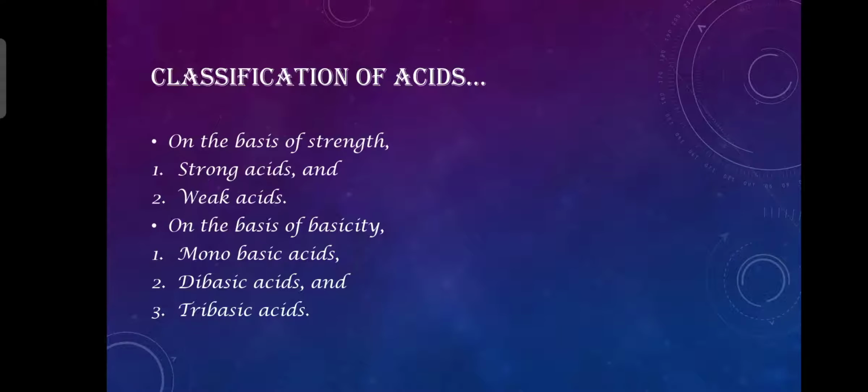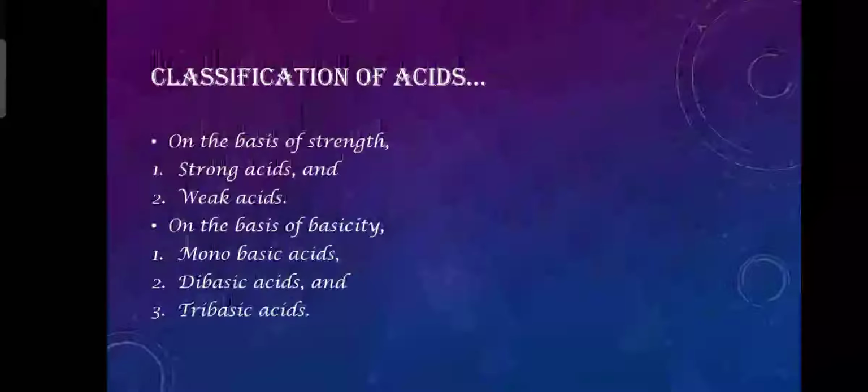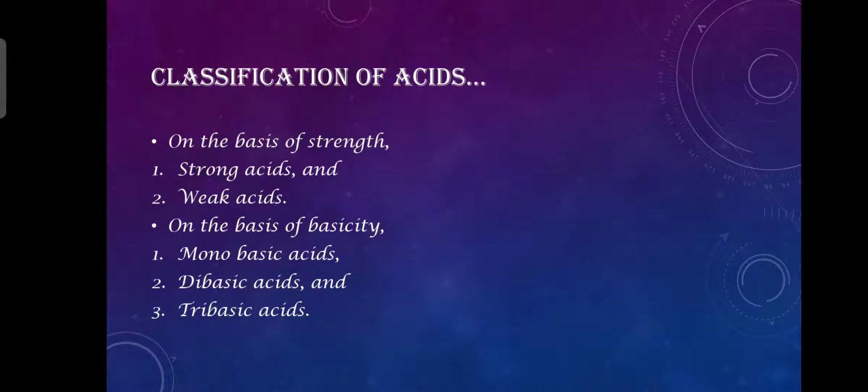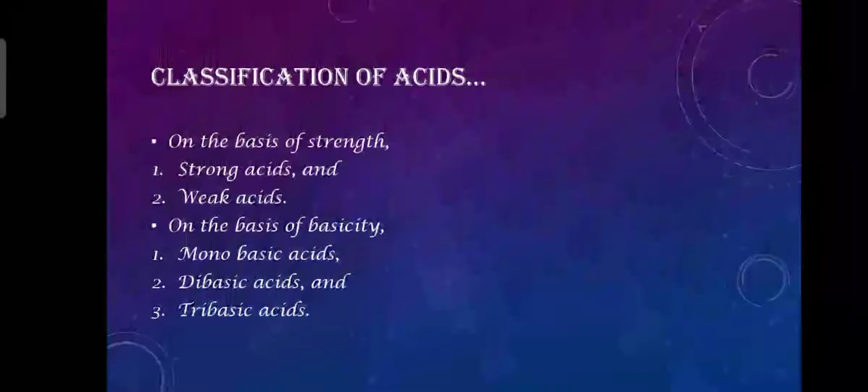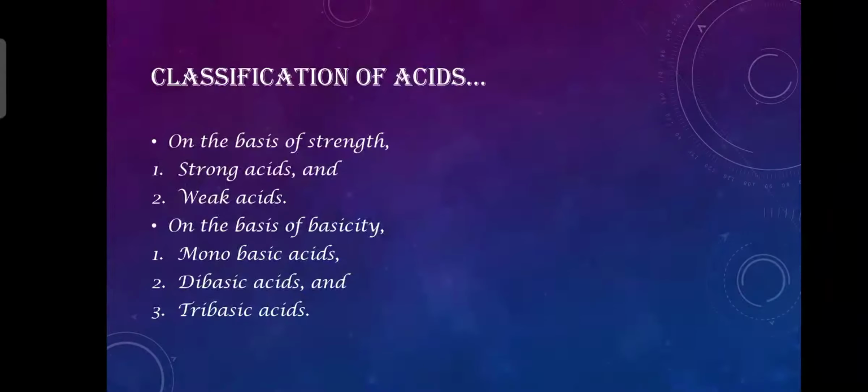Now, classifications of acids. We can classify acids on various criteria. The very first criterion is on the basis of strength. On the basis of strength, we classify acids into two groups: strong acids and weak acids. On the basis of basicity, which is the second criterion, we classify acids into three major groups: monobasic acids, dibasic acids, and tribasic acids.